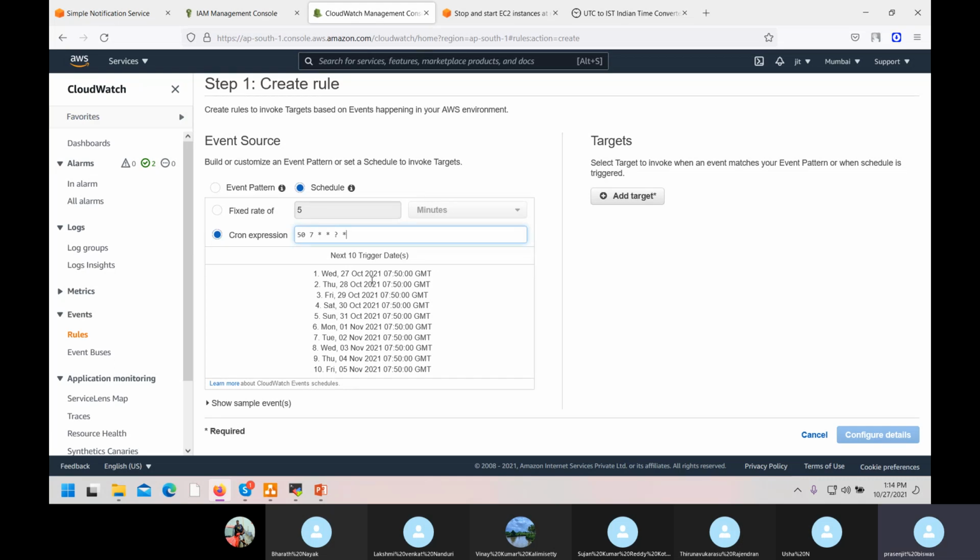If you want specific, no, I don't want today, I want tomorrow. Change the date, give 28. I want on December, give 12. According to your wish, you can start or stop an instance.